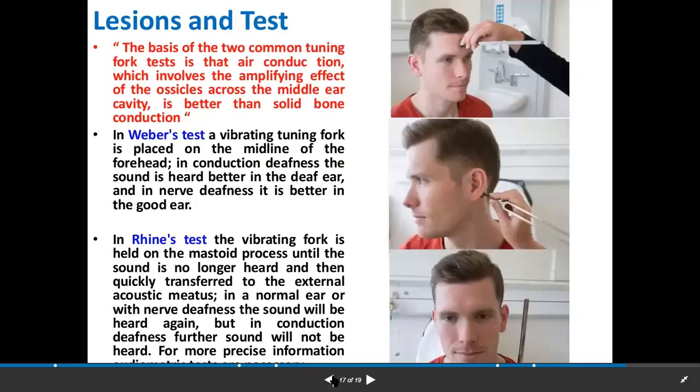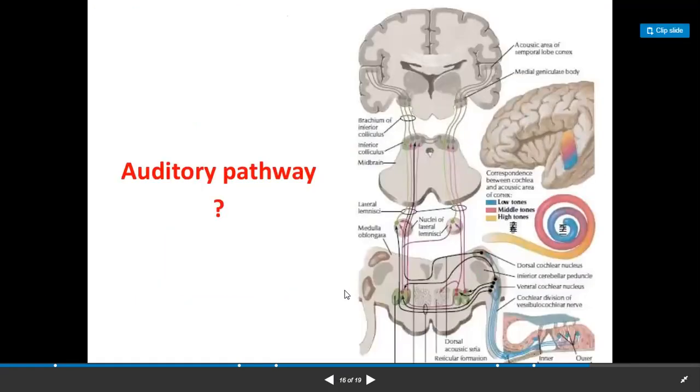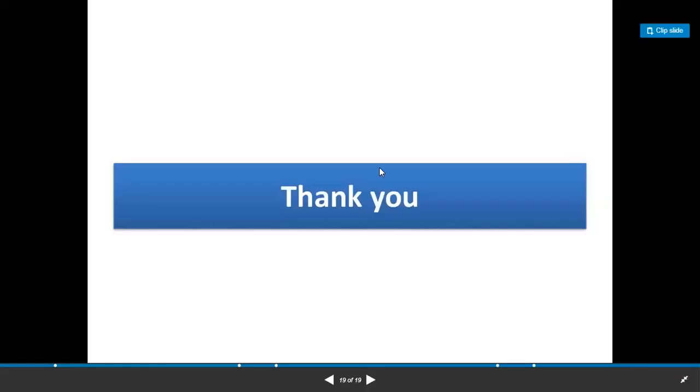Of course, the auditory pathway and auditory nerve are an important explanation, usually found in physiology, and there you will also study different tests to check the auditory nerve, like Rinne's test and Weber's test. Then different types of deafness also. The vestibulocochlear nerve is actually dealt with in physiology, less in anatomy.